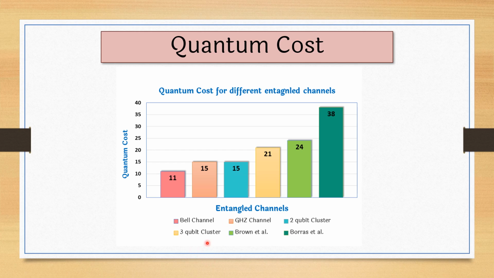Then for the 3 qubit cluster channel, the average quantum cost is 21. The Brown et al. channel, the quantum cost is 24, and in the Borras et al. channel, the quantum cost is 38. So this is the maximum quantum cost that we have. It is obvious that using more qubits increases the quantum cost of the teleportation protocol.